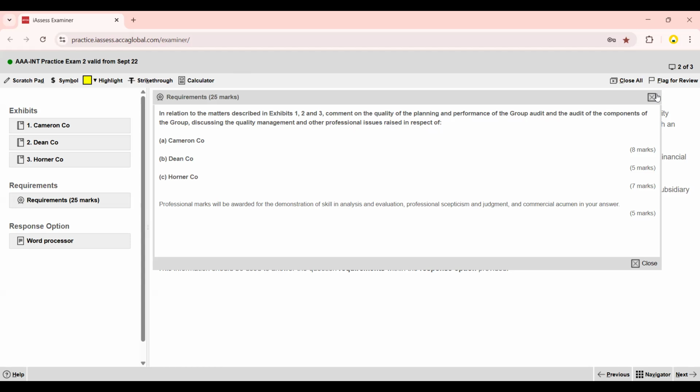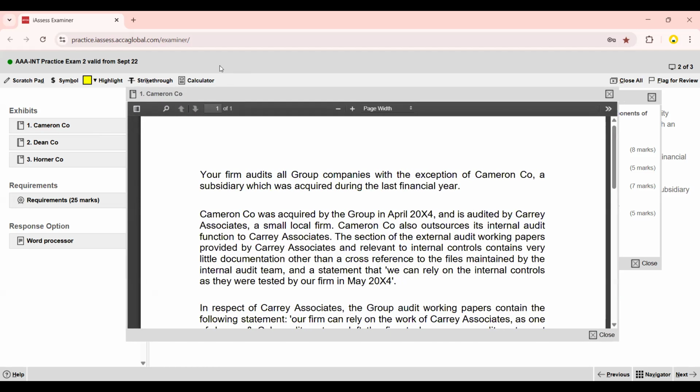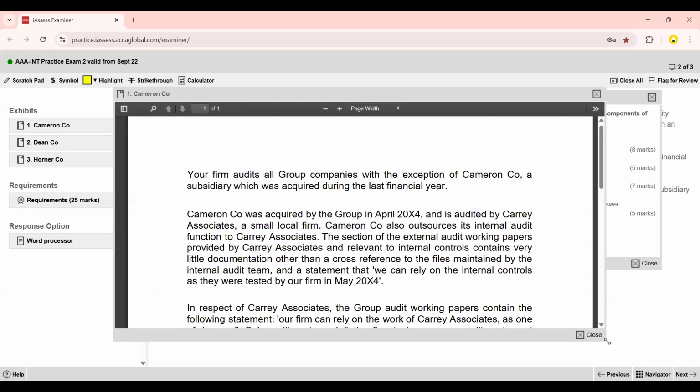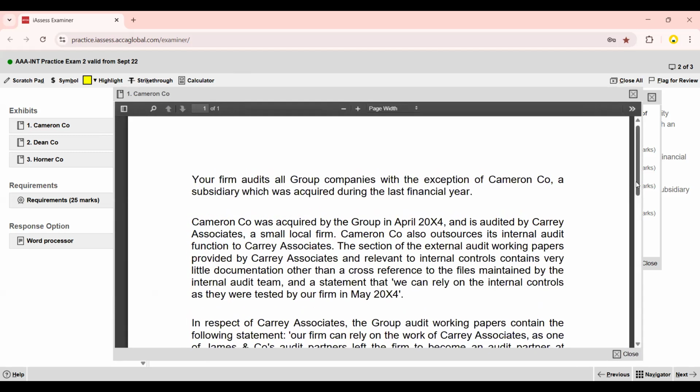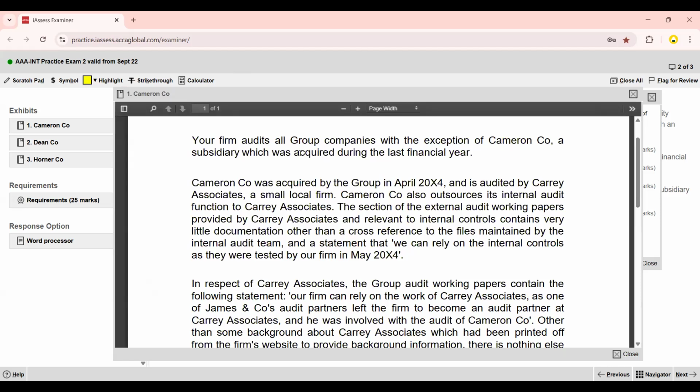Let's read Exhibit 1 for Cameron Company. So your firm audits all group companies with the exception of Cameron Company, a subsidiary which was acquired during the last financial year.